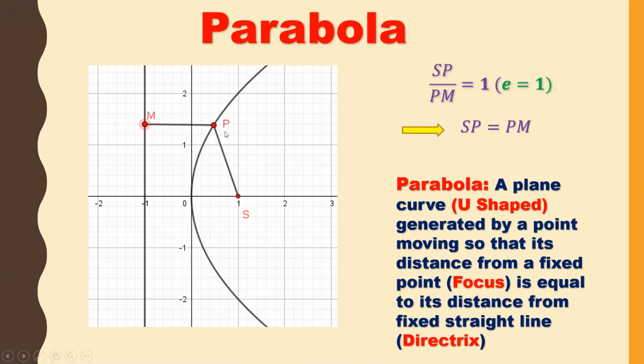A plane curve generated by a point P, so that its distance from a fixed point is equal to its distance from a fixed straight line. So if the distance from the fixed point to point P is equal to the distance between the straight line and point P, then we can say this is a parabola. So the only condition is SP is equal to PM, then we get a parabola.